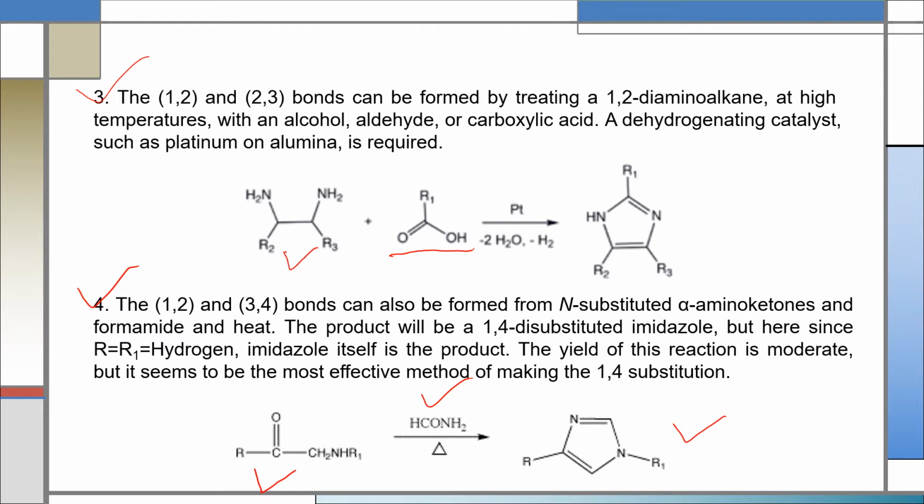If R and R1 are hydrogen, in that case imidazole itself is the product. The yield of this reaction is moderate, but it seems to be the most effective method of making the 1,4-substitution, that is 1,4-disubstituted imidazole.